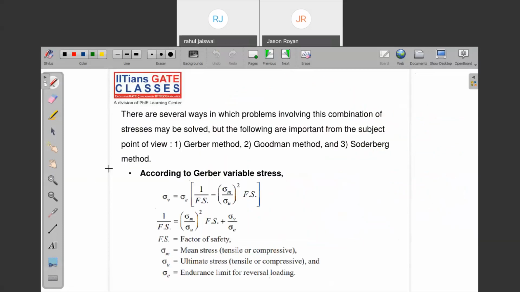Yes. So just note down the Gerber formula. So according to Gerber, this is the formula. Don't write anything else, just write the formula because you already have notes for the GATE examination, so no need to worry about that. Just note down what is the formula for Gerber.